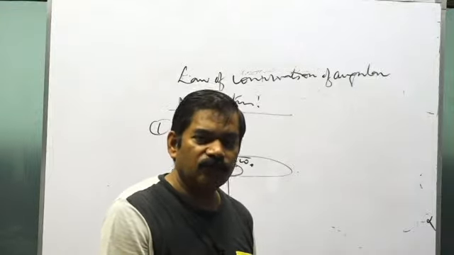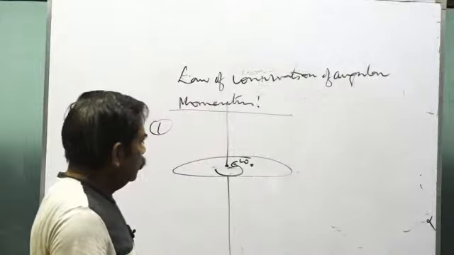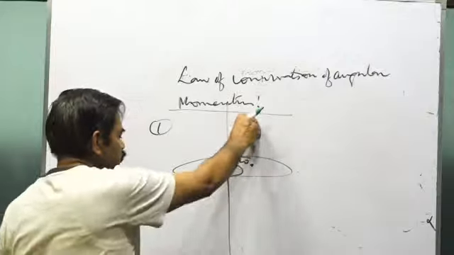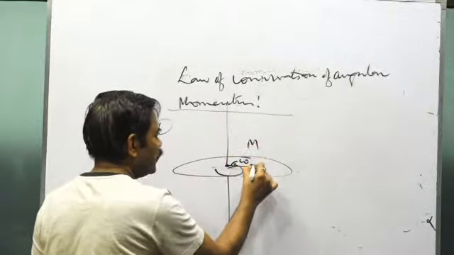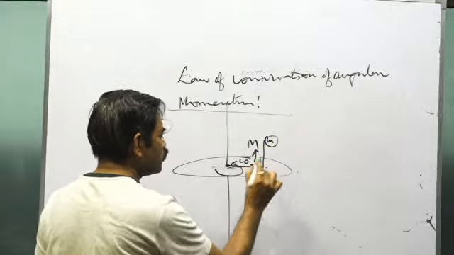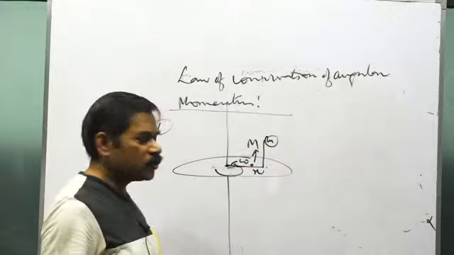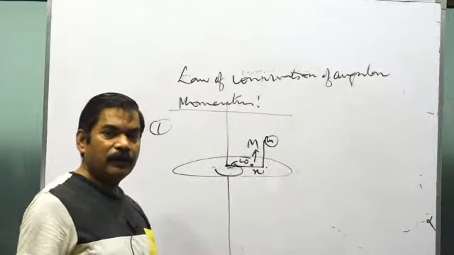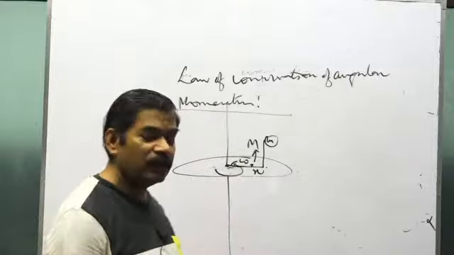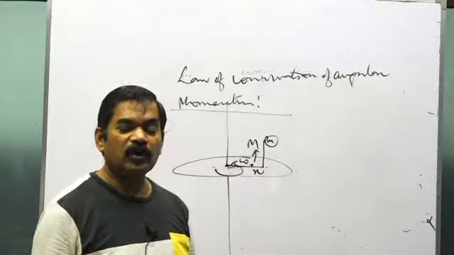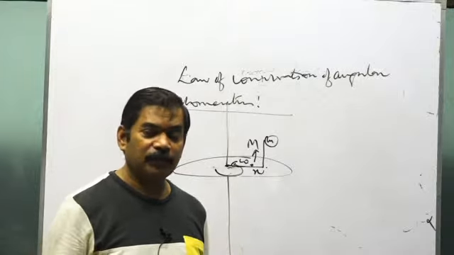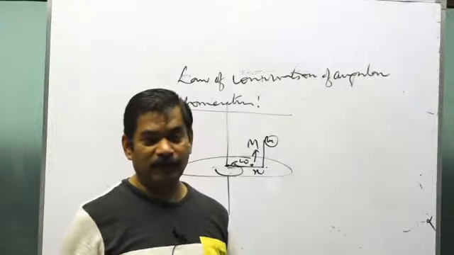Now, what will they tell you? Some mass is dropped on it. Its mass was capital M. Some mass small m is dropped on it at a certain distance x from the axis of rotation, or some mass is gently kept on it at a certain distance x from the axis of rotation. Initially the disk was rotating with angular velocity ω₀. What will be the final ω? What will be the change in kinetic energy? What will be the loss of energy? What will be the gain of energy, etc.? These could be the various kinds of questions.